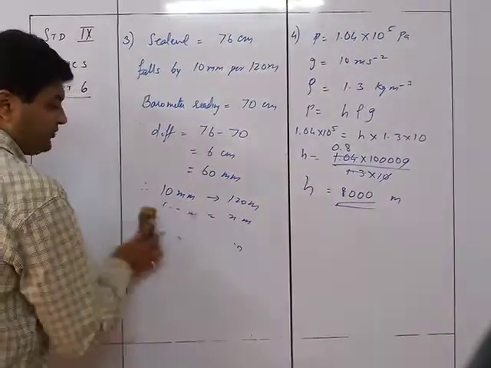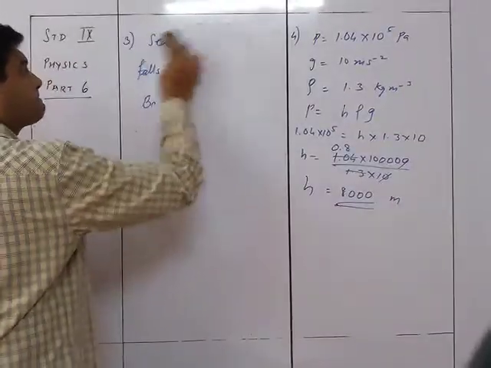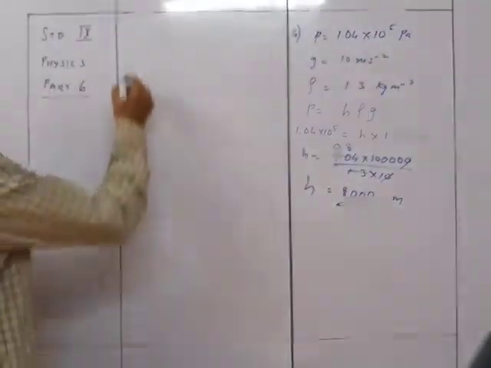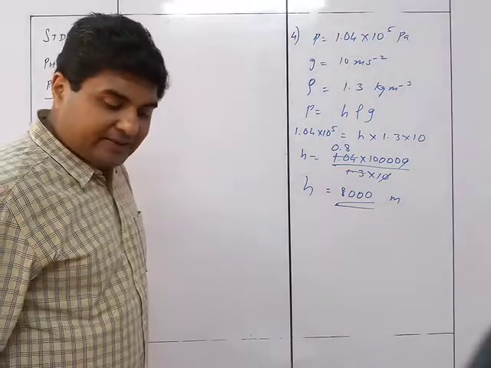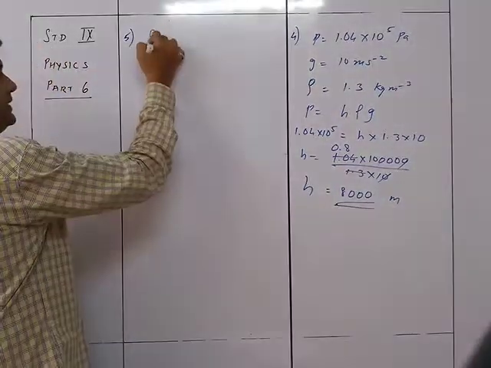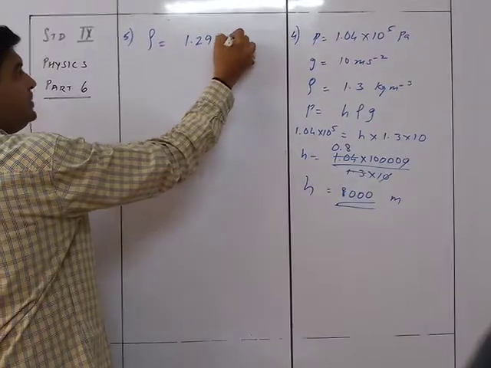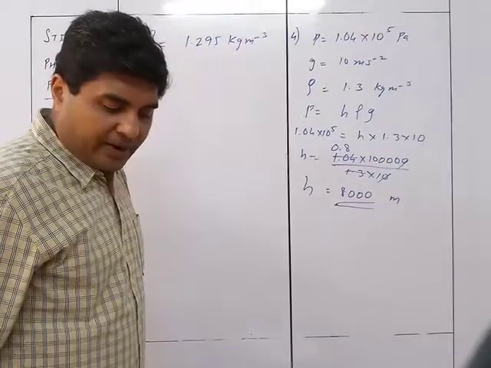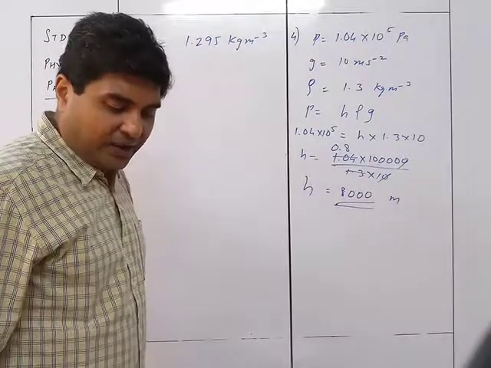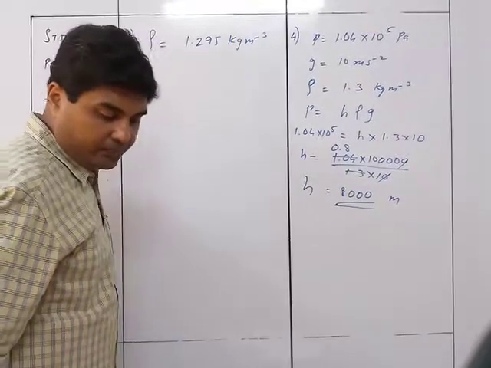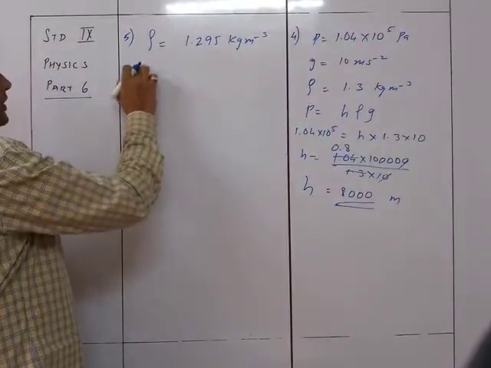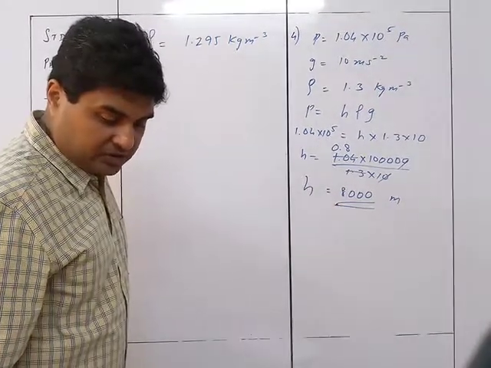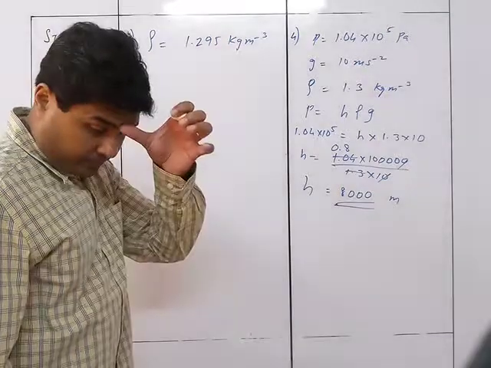Last sum, question number 5. Assuming the density of air to be 1.295, so density of the air is 1.295 kg per meter cube. Find the fall in the barometric height in mm of Hg at a height of 107 meters above the sea level. So you need to find out the barometric pressure difference at a height of 107 meters above sea level.